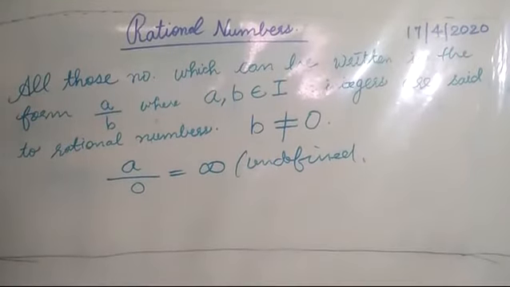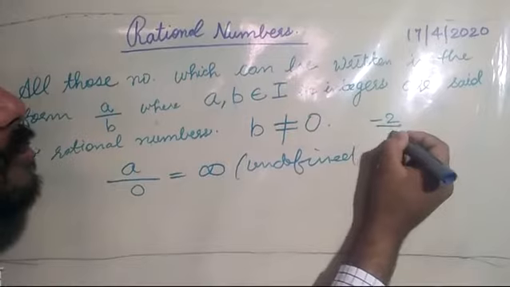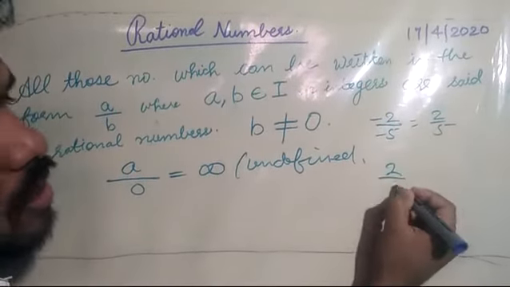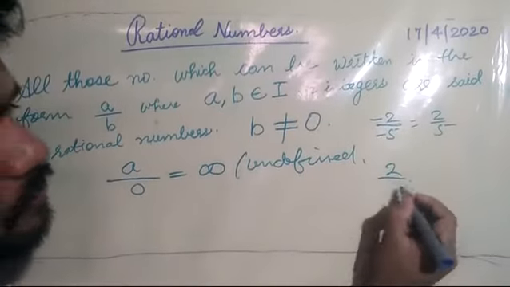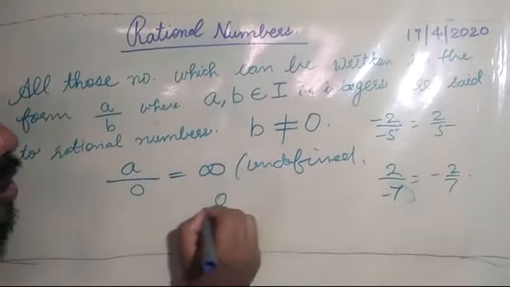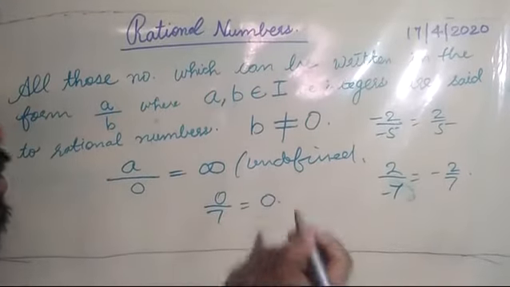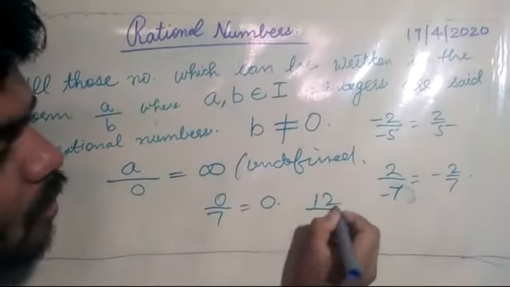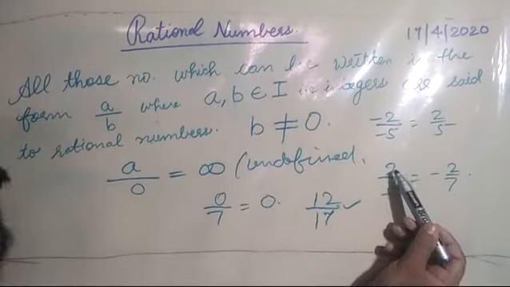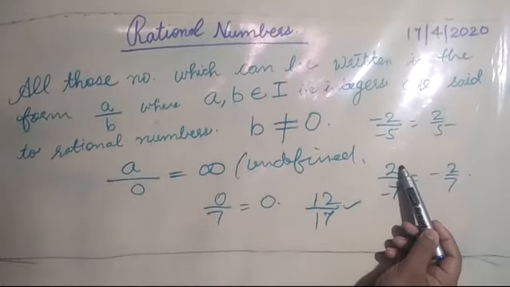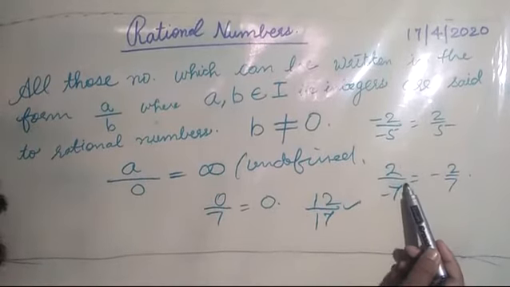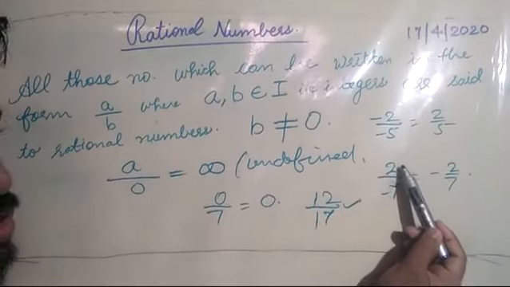A number can be anything, like minus 2 upon minus 5, then it is 2 upon 5. Minus 2 upon minus 7, this means it is again minus 2 by 7. If we write 0 upon 7, this is again 0. If we write 12 upon 7 or 17, then these all are in the form of a by b. A is an integer here, numerator is an integer, again denominator is another integer. Here we have negative integers, here we are having positive integers.